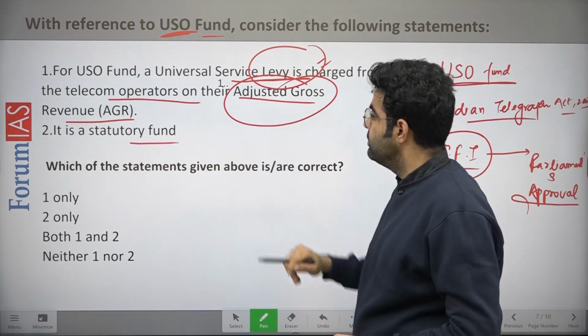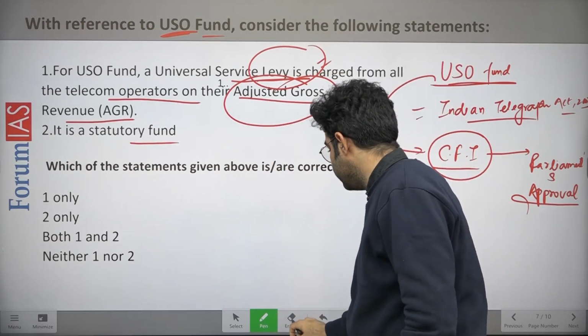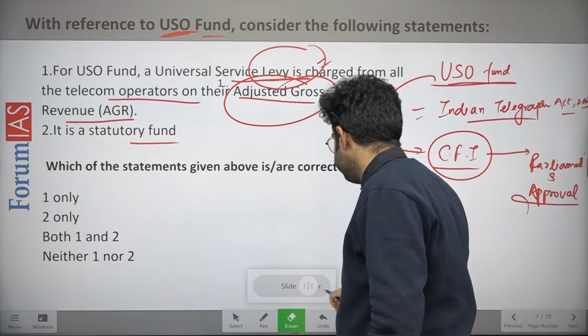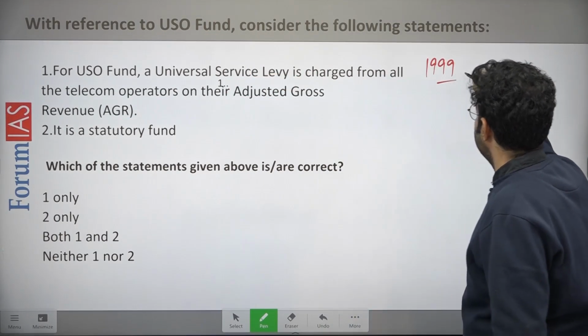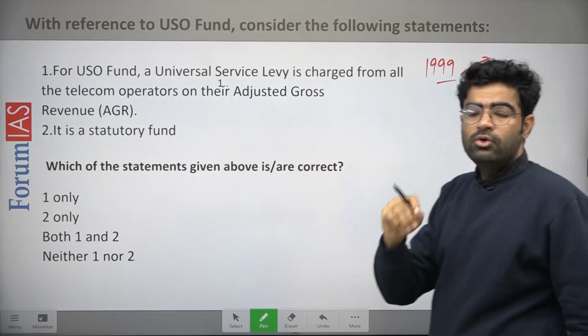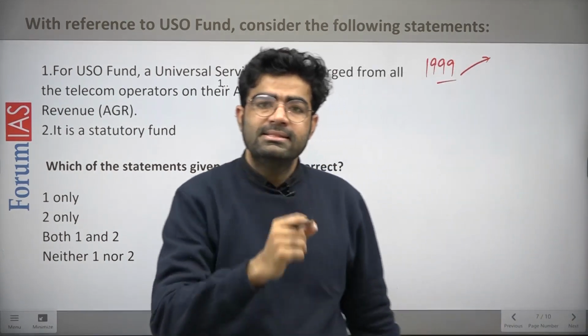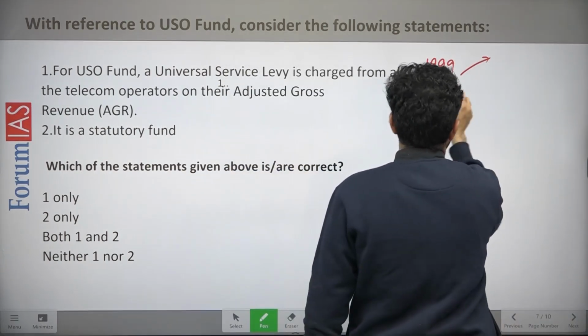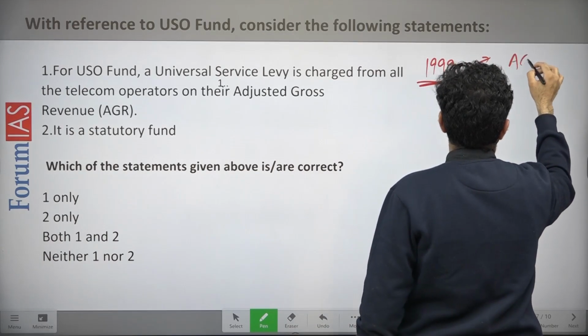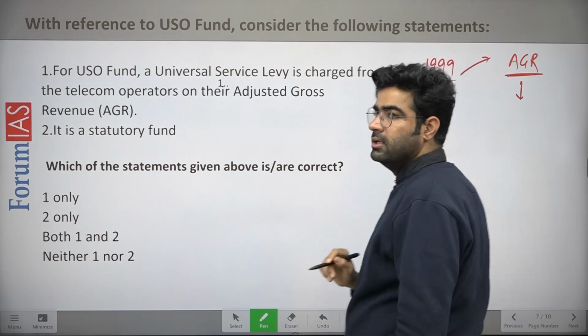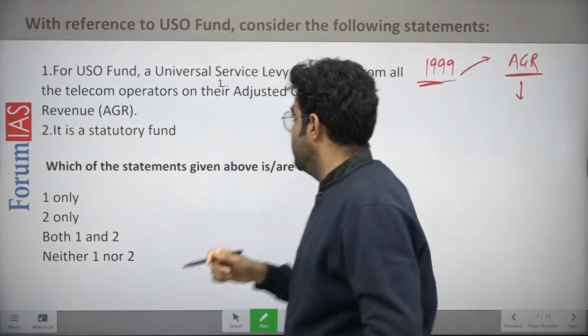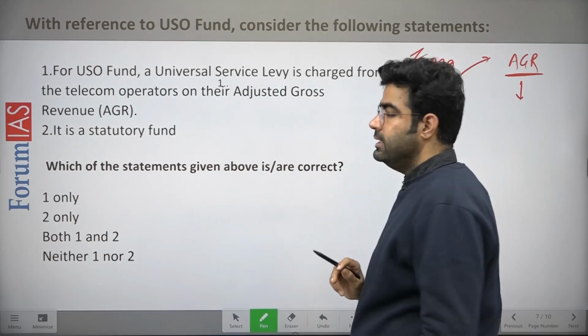Now when this term appears, adjusted gross revenue, let me tell you about this AGR term. It was in 1999. Till then these telecom operators had to pay a certain amount as spectrum fees and license fees. But in 1999 it was decided that they have to provide some amount of their AGR as a kind of tax, right? So this appeared in 1999.